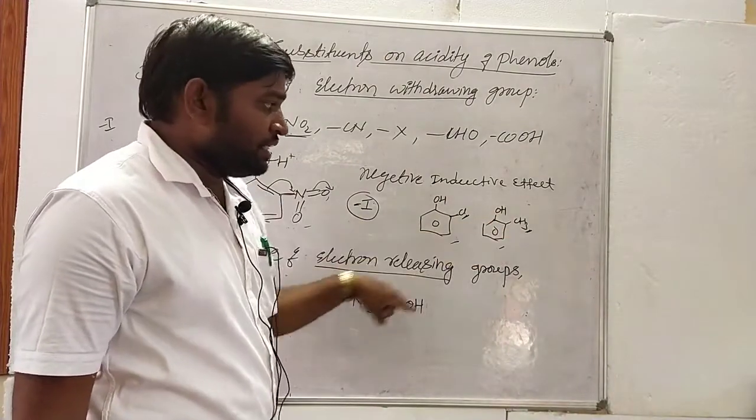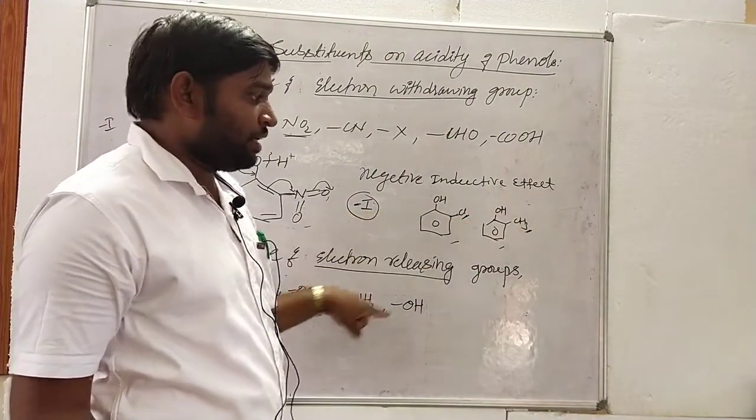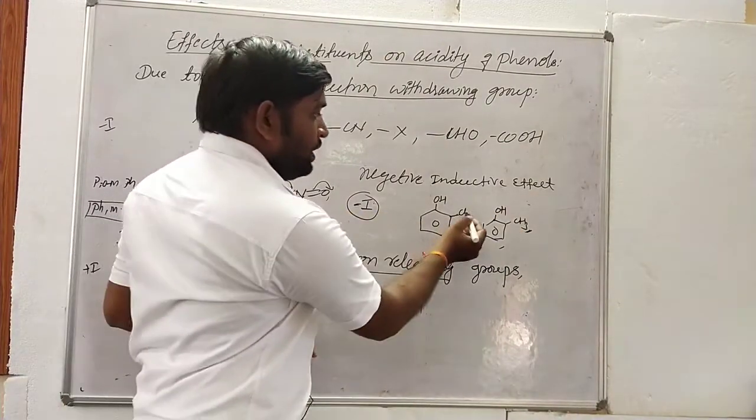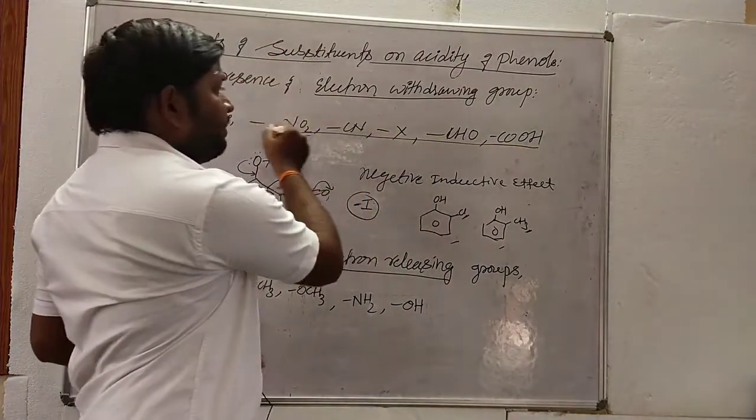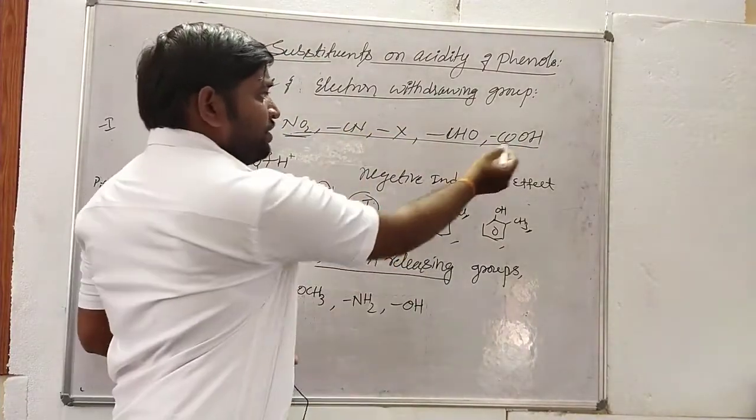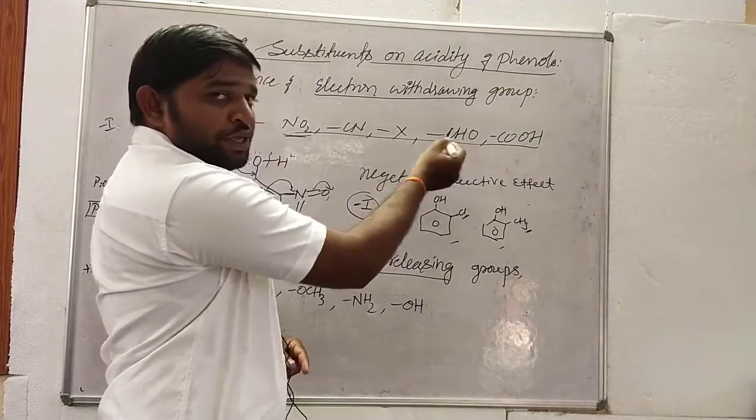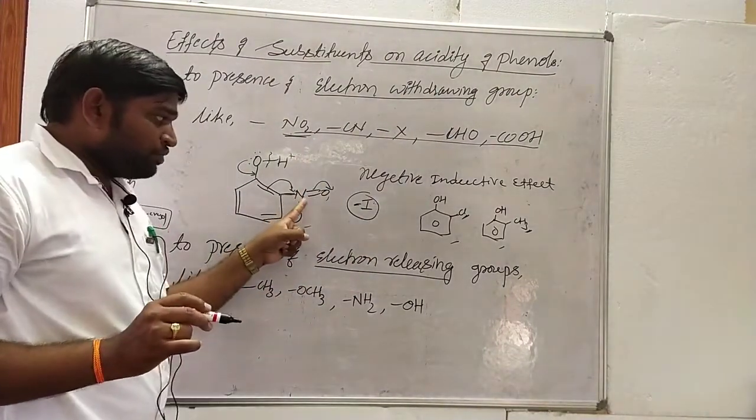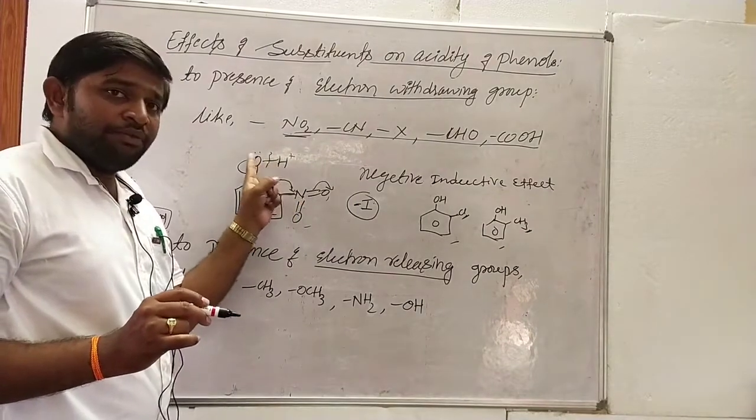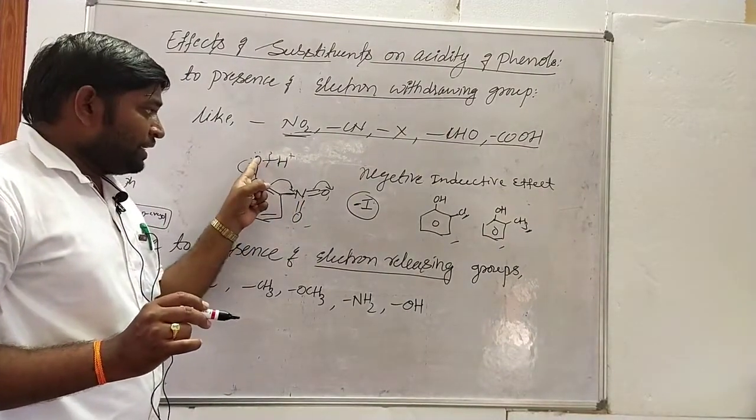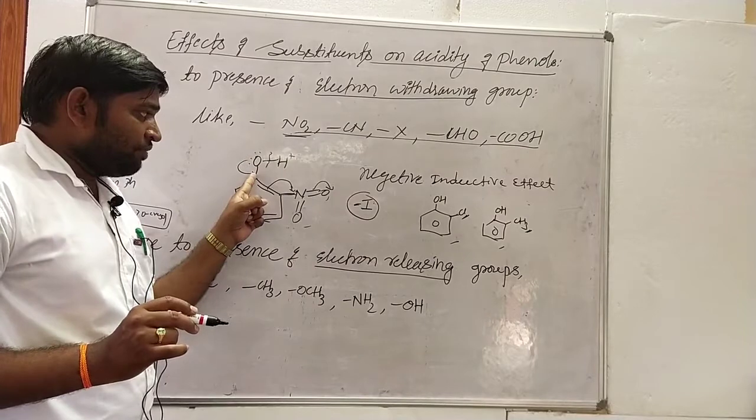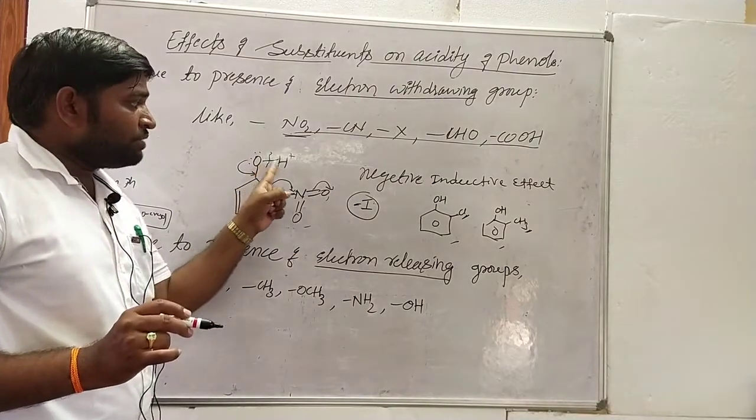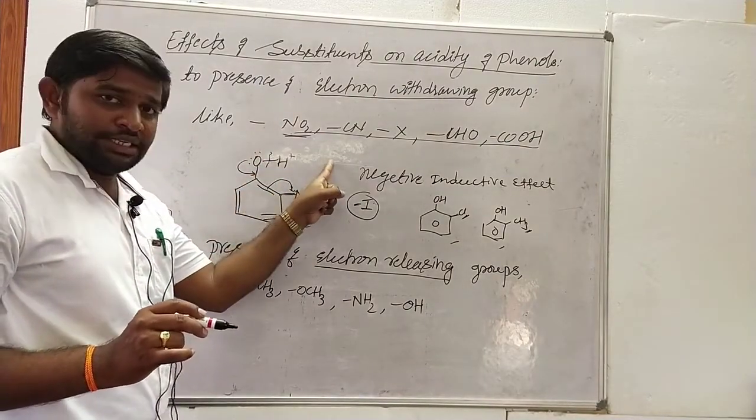After this I will tell you what happens if electron releasing groups are present. These questions may be asked in examinations. If there is a presence of such groups, they are considered electron withdrawing groups. If an electron withdrawing group is present, the OH bond becomes very weak, due to the decreasing electron density on the oxygen atom of the hydroxyl group, and ultimately it releases as an H plus ion.